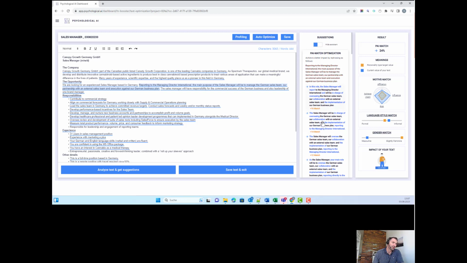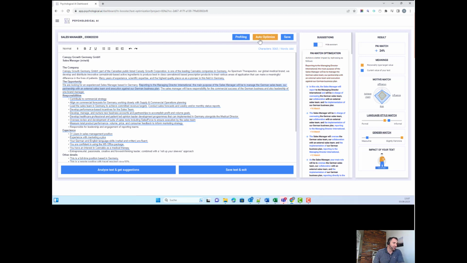So you see on the right side these suggestions. So we know now, okay, reporting to the managing director, blah, blah, blah, could be changed to, in this role, the sales manager will report as, you will, blah, blah, blah, do this. And then it would increase the scoring by 16%. So this is what you can do. So you can go through it manually.